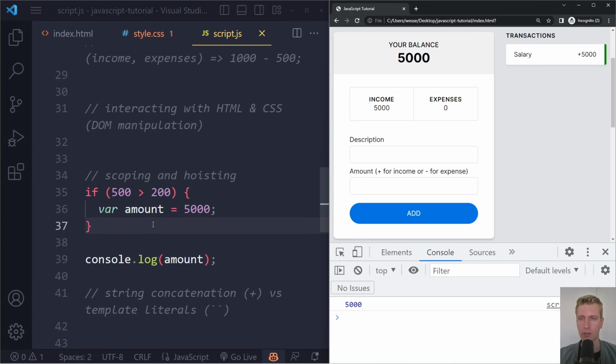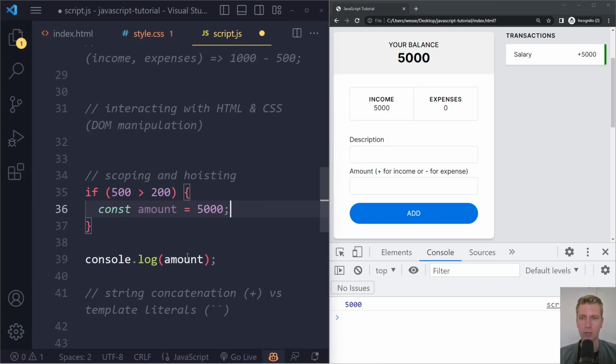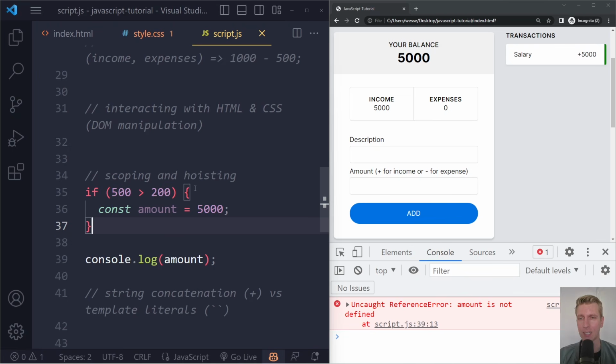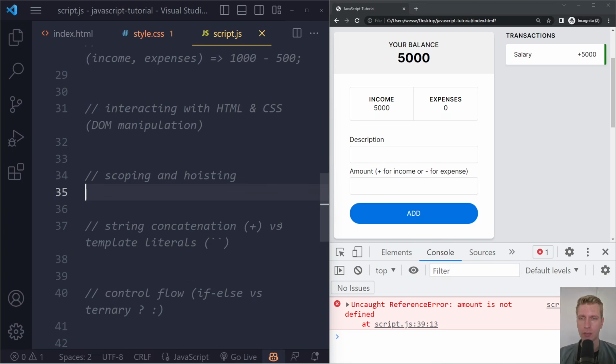So it's not really strict, and it can cause a lot of unintended consequences in your application. That's one of the reasons why people typically want to stick to const, because it's more strict. I cannot reassign something to it. It's also scoped to this nearest block here. I cannot accidentally access it outside of this block, right? I cannot accidentally override it. So it's more strict. Same with let. Let I can override, but let is also scoped to this block. Okay, so that's scoping. That's all you need to know about scoping for now.